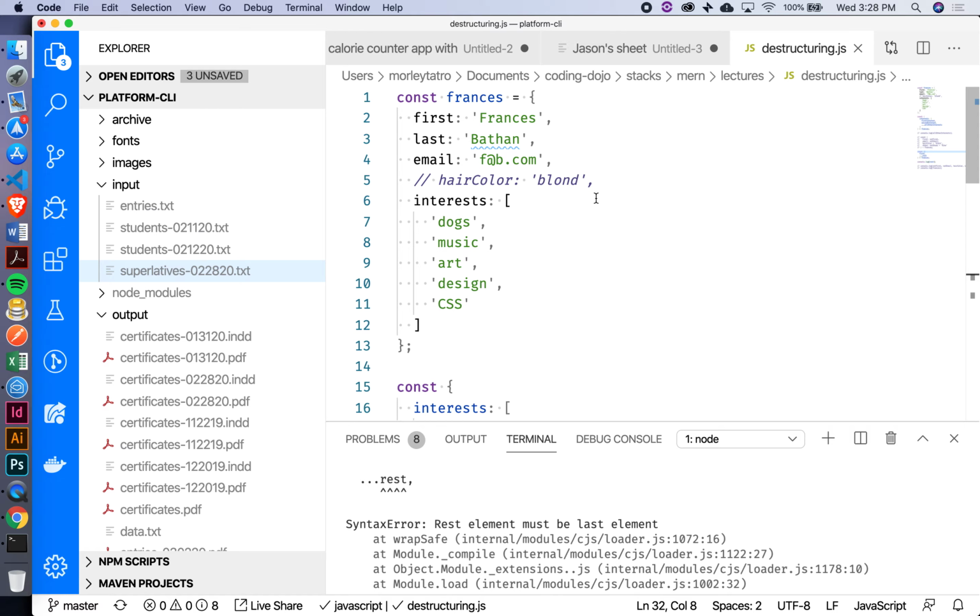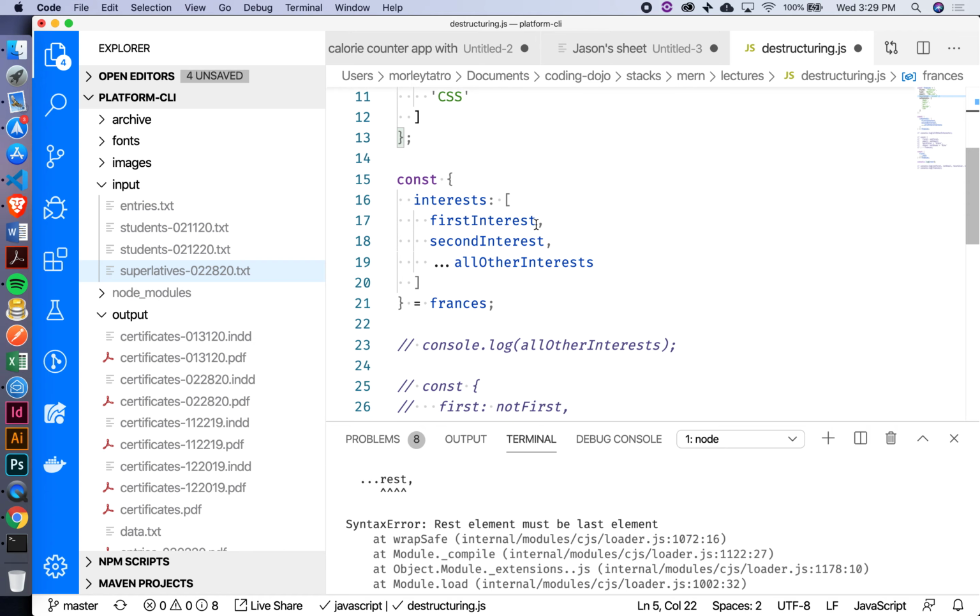We are creating an object with key-value pairs. The keys are first, last, email, hair color, and interest. All the rest of the keys have string values, but interest has an array value. Correct. The value of this interest key is an array that has a bunch of strings inside it. All right, now over here is where it starts getting interesting.